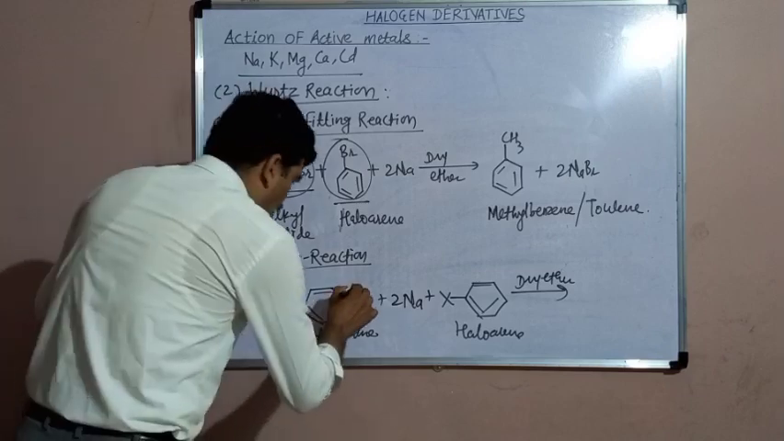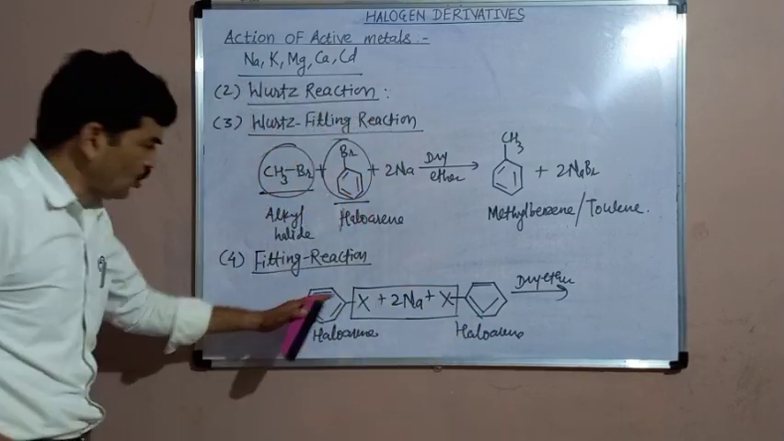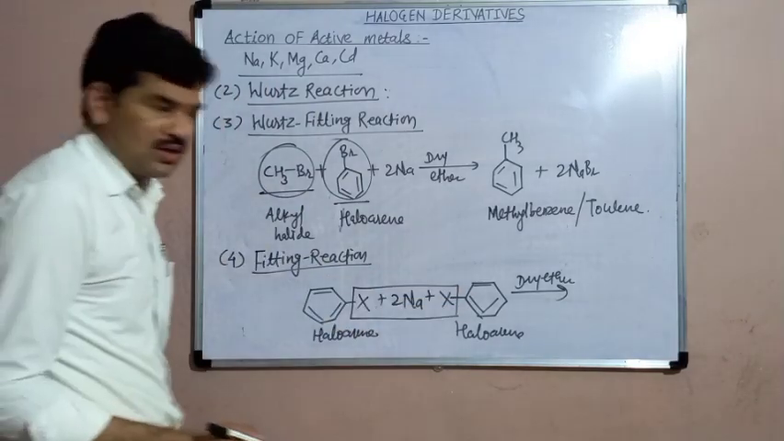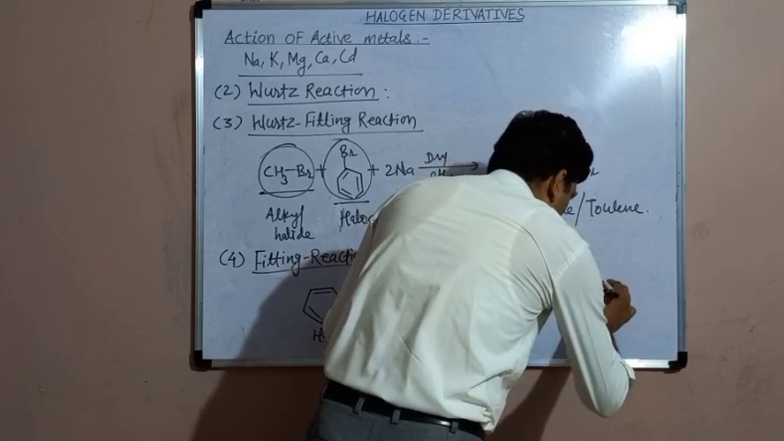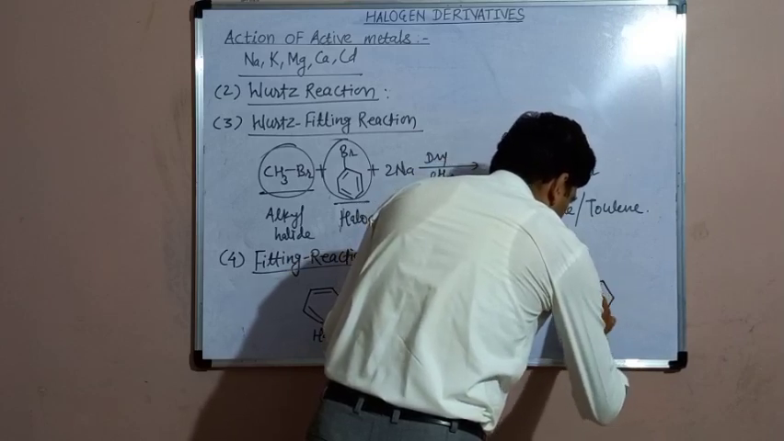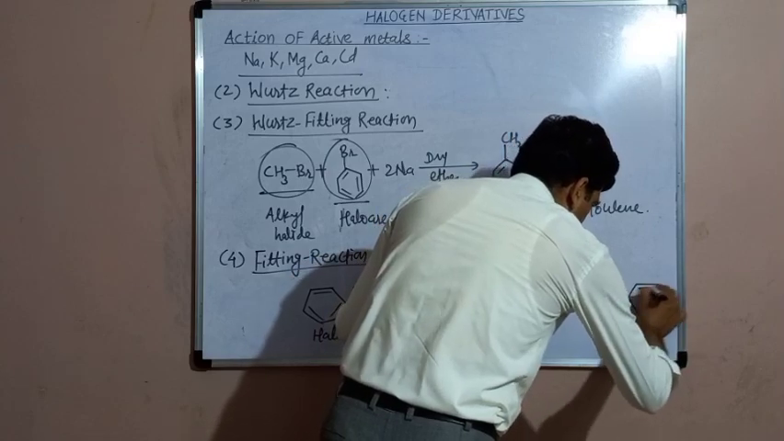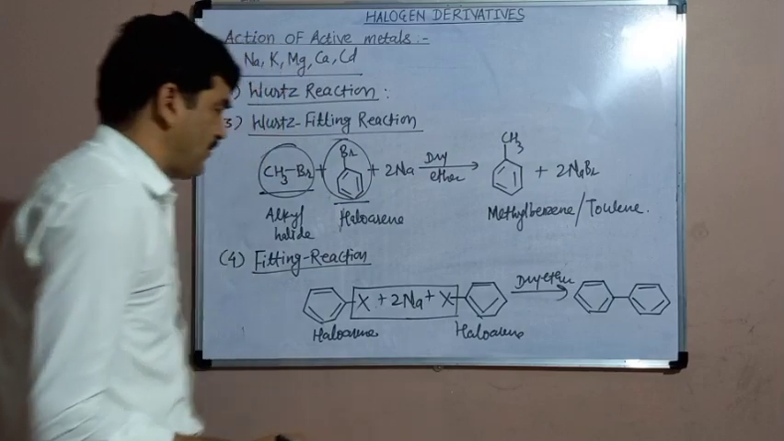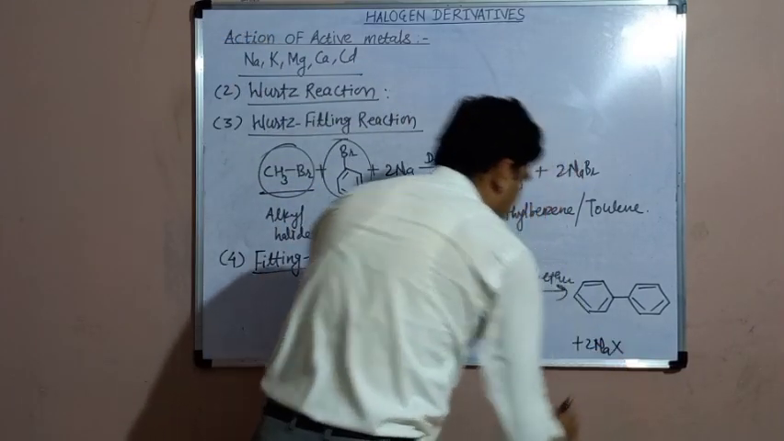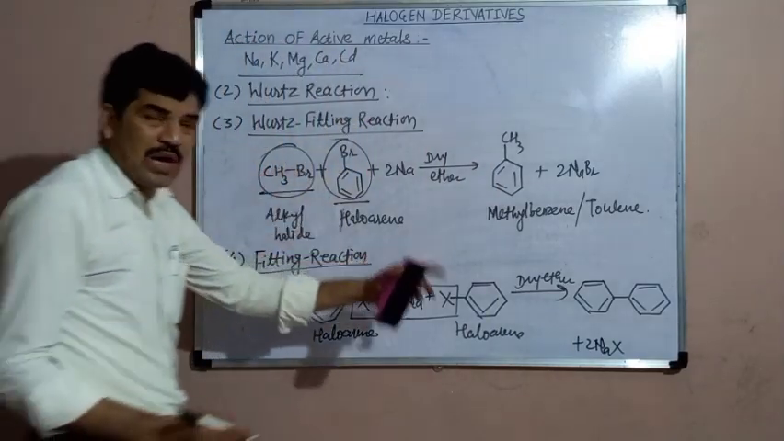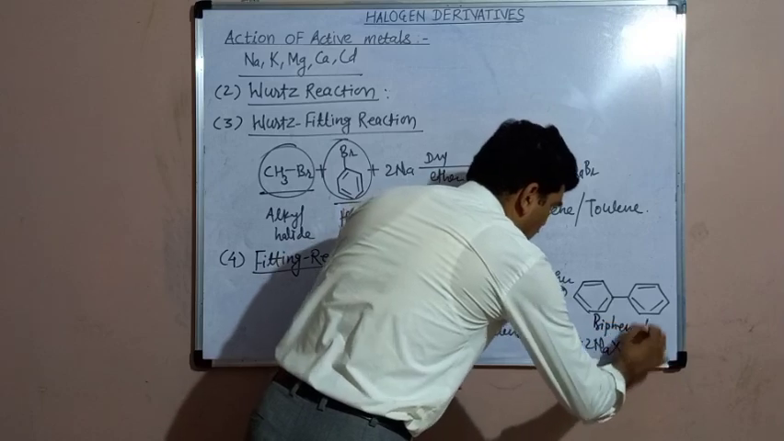Then these two aryl groups combine with each other, and there is a formation of a hydrocarbon. This hydrocarbon will be formed there, plus 2 NaX. The name of this hydrocarbon will be biphenyl.